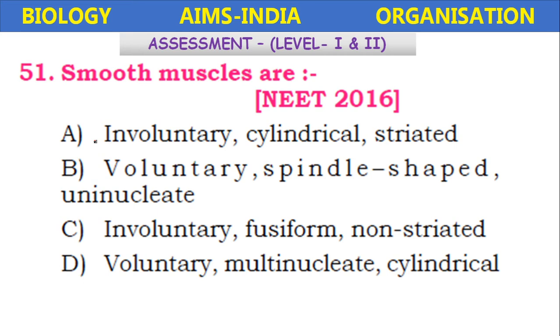Smooth muscles are involuntary, cylindrical, striated; or voluntary, spindle shaped, uninucleate; or involuntary, fusiform, non-nucleated; voluntary, multinucleate, cylindrical. So involuntary is the one option. So in options A and C you have to select the right one. In option A striated is given, so it is not a characteristic of smooth muscle. So here option C: involuntary, fusiform and non-striated.